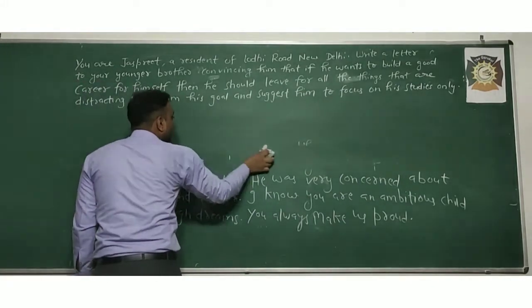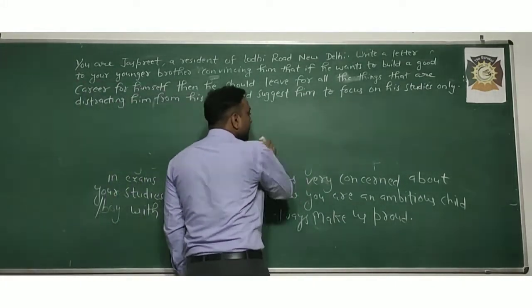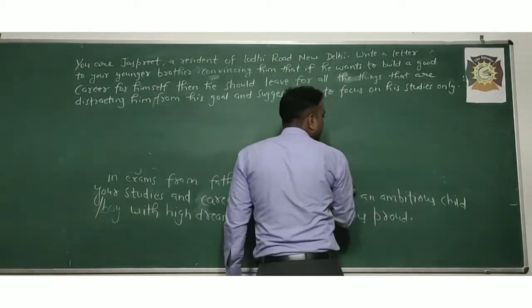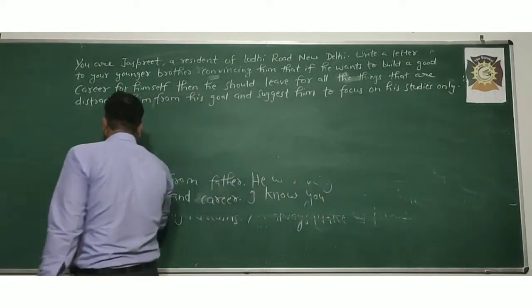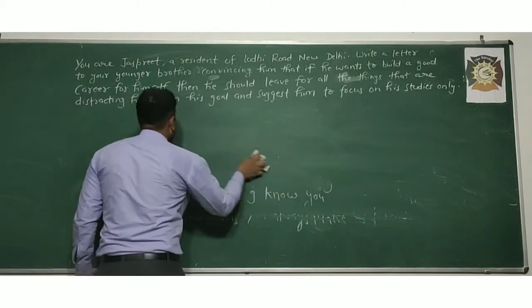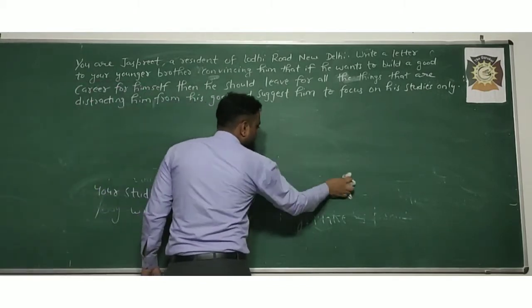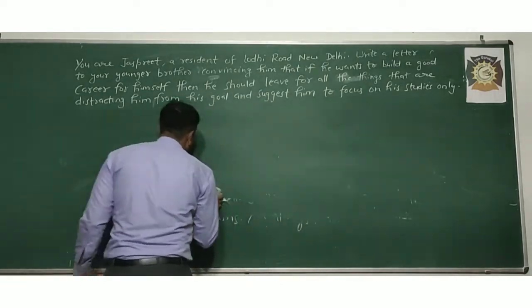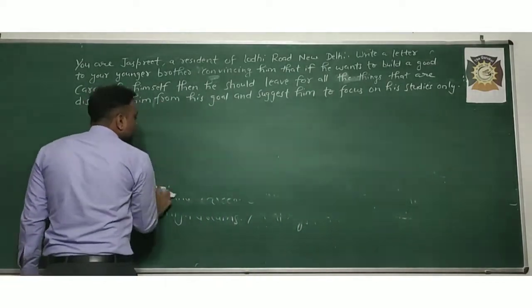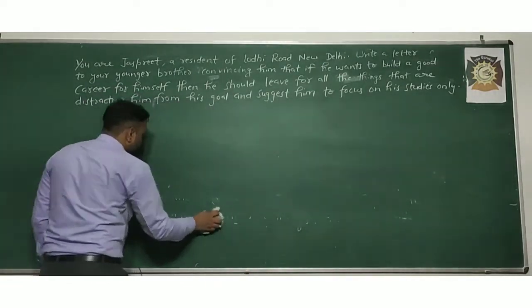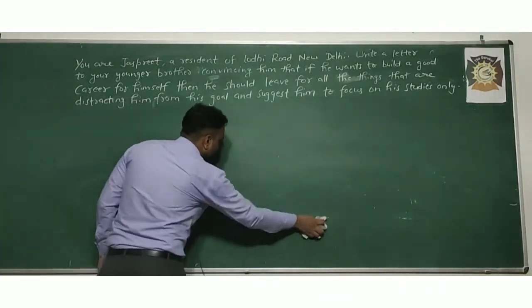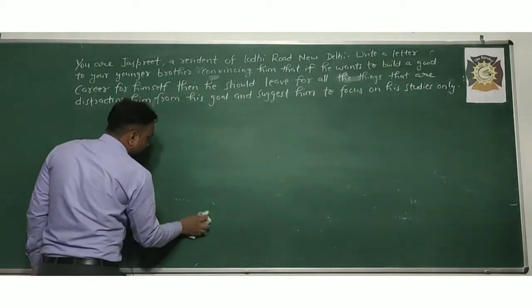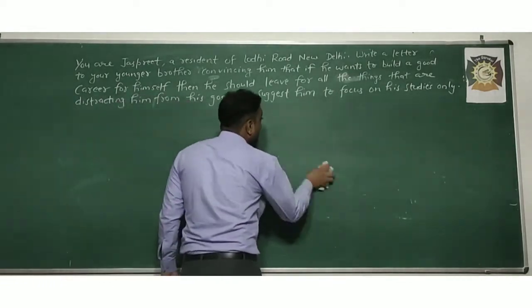Being an elder brother, it is your responsibility to bring him on the track. So what you will write, I will let you know. This is the way to develop the content. When you start writing, the next line automatically starts coming to your mind. But the first priority is that you should start writing.